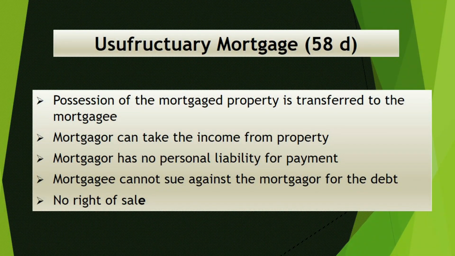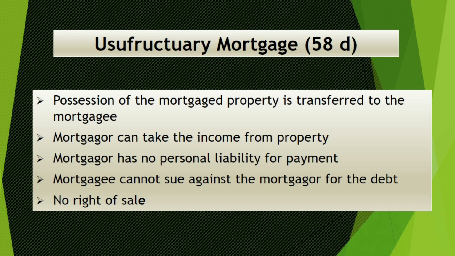In usufructuary mortgage, the first point is the mortgager has no personal liability to pay the amount. He transfers the entire property absolutely to the mortgagee, means the creditor. So how can the creditor realize the amount? The creditor can take the income from the property.